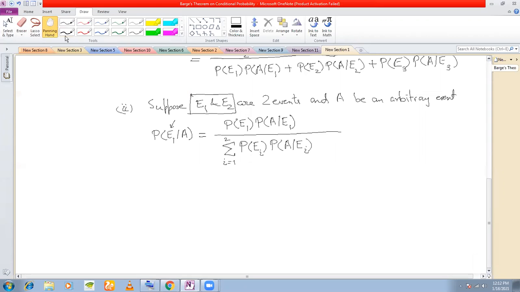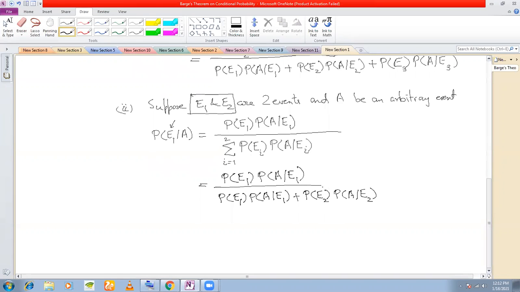Now, if you want to break the summation, what will you do? You'll write this as P(E1) P(A/E1) divided by P(E1) P(A/E1) plus P(E2) P(A/E2). Right? Now understood how to write Bayes theorem. Now you can write for 4 events also. You can write for 5 events also.